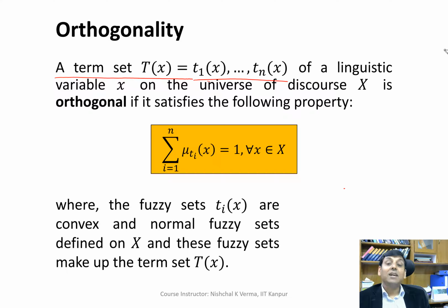This is called orthogonal if it satisfies the following property. If we take the summation of all the membership values for a particular generic variable value x, the summation for i equal to 1 up to small n of mu Ti of x is equal to 1 for every x belonging to the universe of discourse.